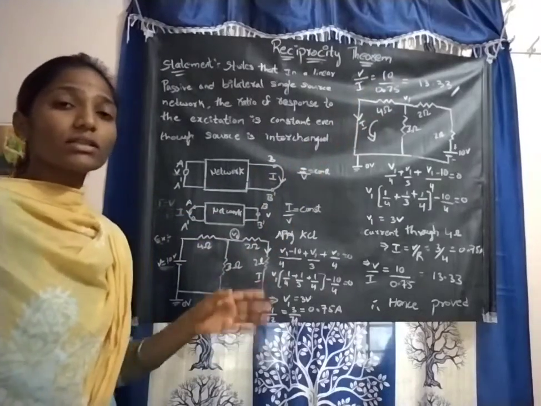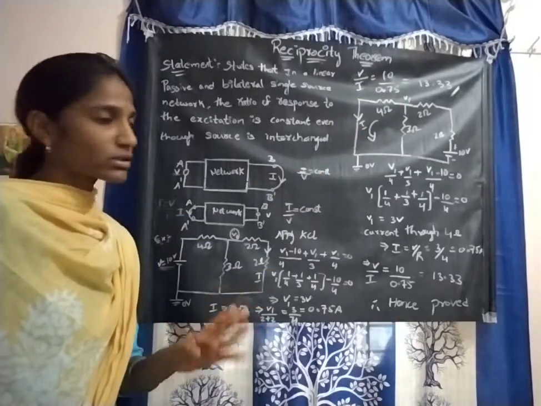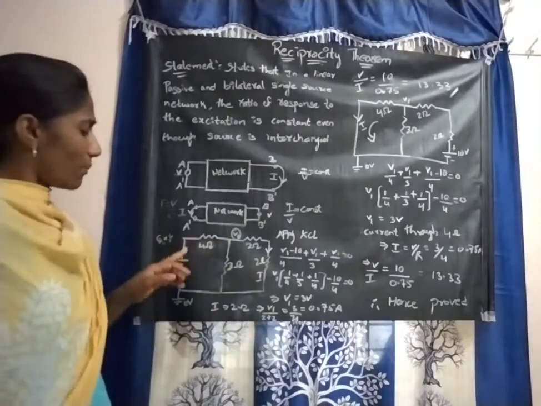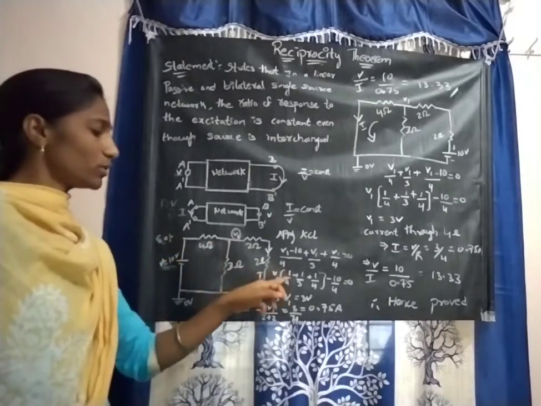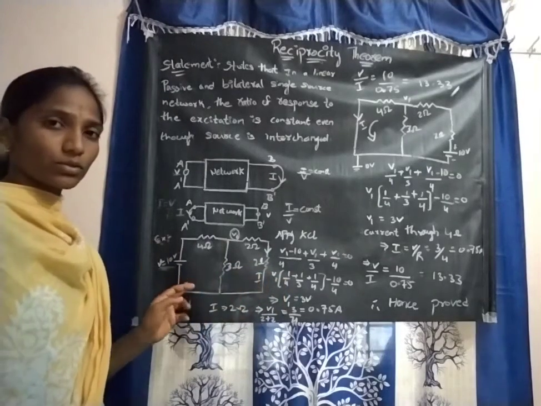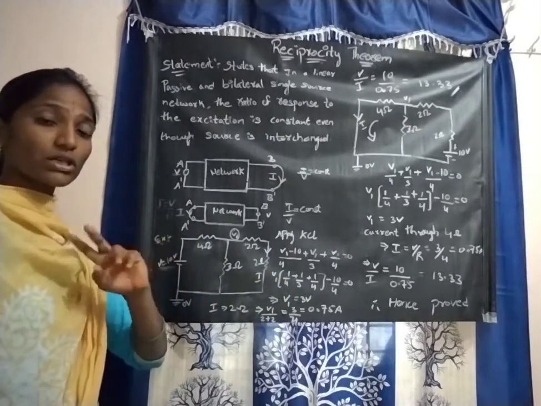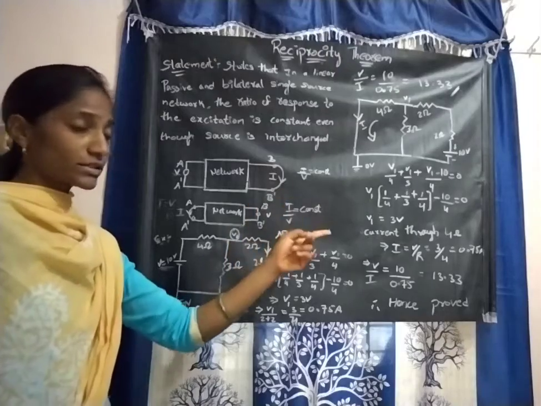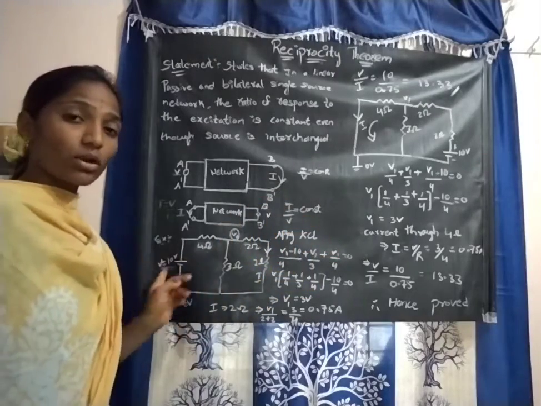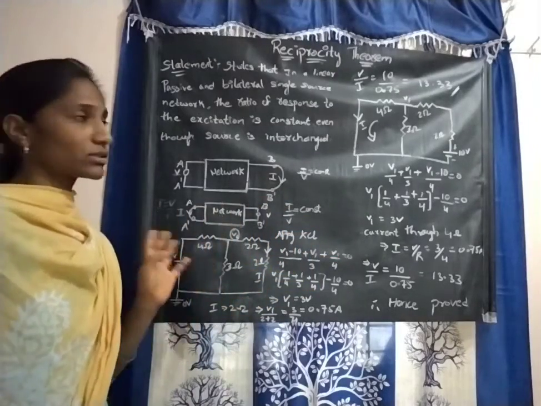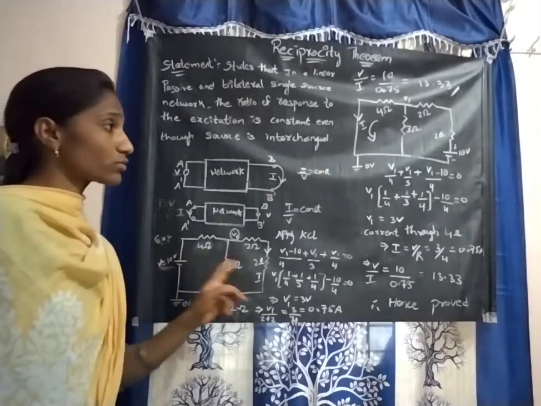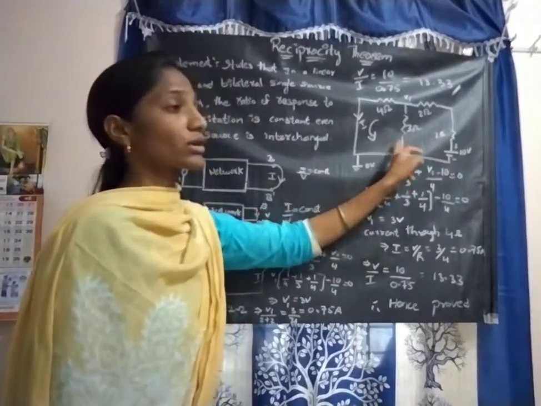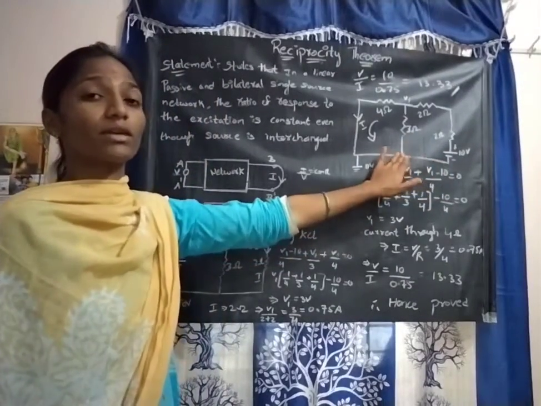Now check whether the theorem is true or false. Interchange the positions: make the voltage source the output and the current the input. We are interchanging the positions in step 2. Just replace the voltage with the current and the current with the voltage. Now we are replacing the current I with the 10 volts and the 10 volts with I. Look at the diagram. Now the circuit will appear like this.